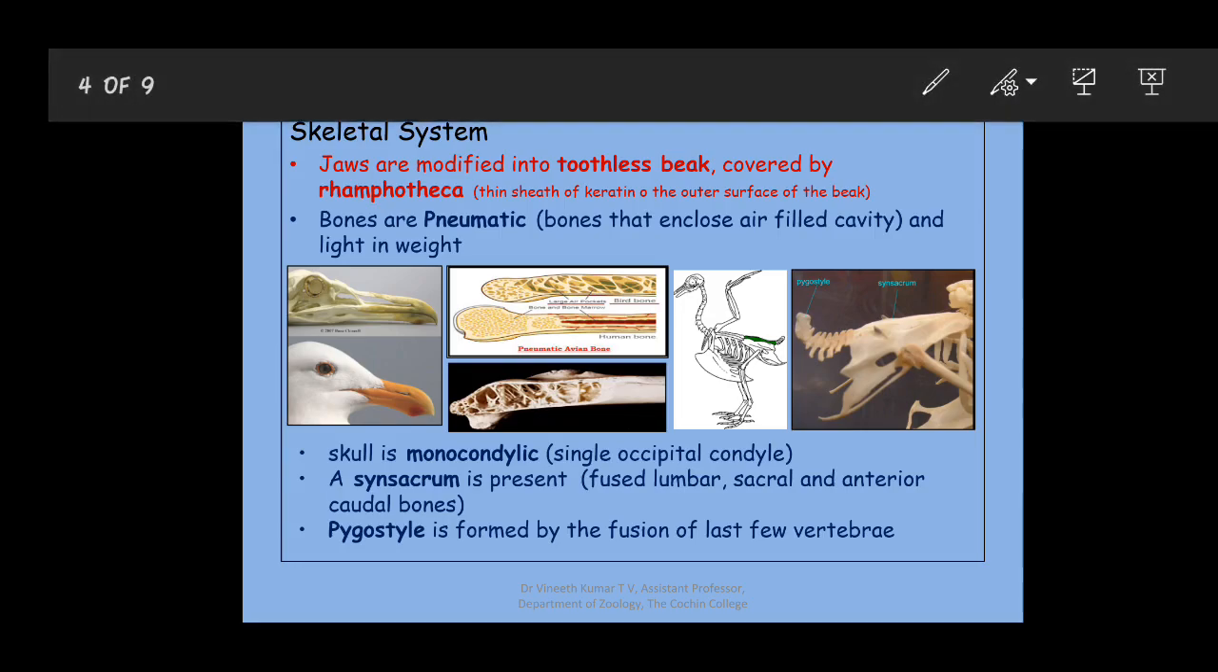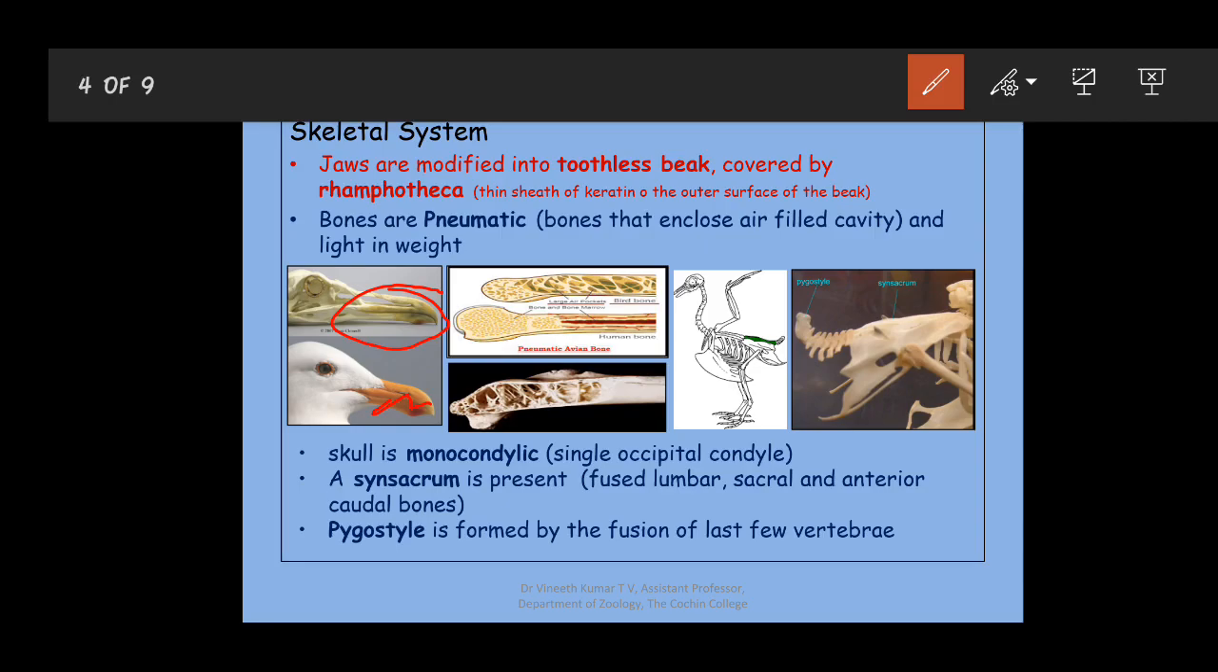In this diagram, you can see the jaw portion, which is bony, and you can see the orange colored portion, which is covering the jaw or the beak. The jaw is modified into a toothless beak, and that beak is covered by that orange coating, which is called the rhamphotheca.